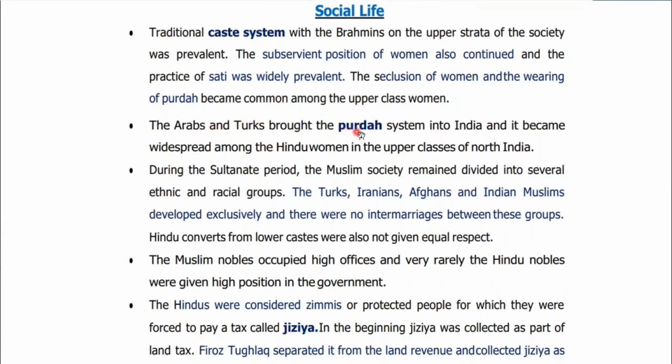The Arabs and Turks brought the parda system into India. So it was introduced by Arabs and Turks in India, and it became widespread among the Hindu women in the upper classes of North India also.